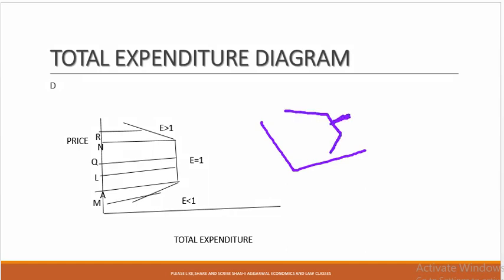Here, in this situation, when the price rises to R, the total expenditure falls. So this is the area where the elasticity of demand is more than 1. Here the total expenditure remains the same. Here the total expenditure and price move in the same direction, so the elasticity of demand is less than 1.